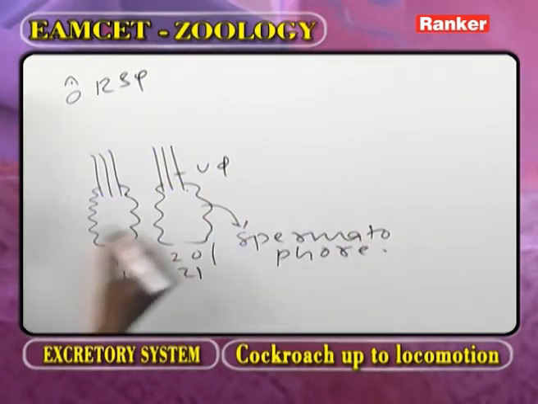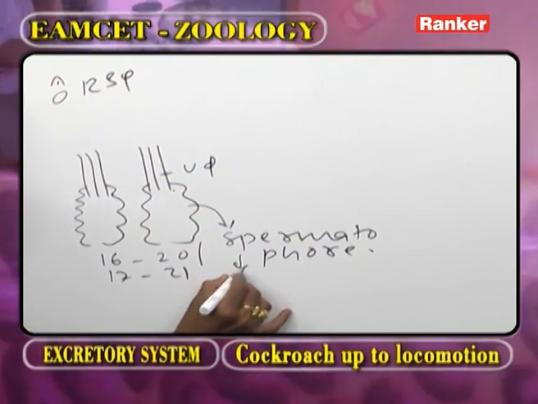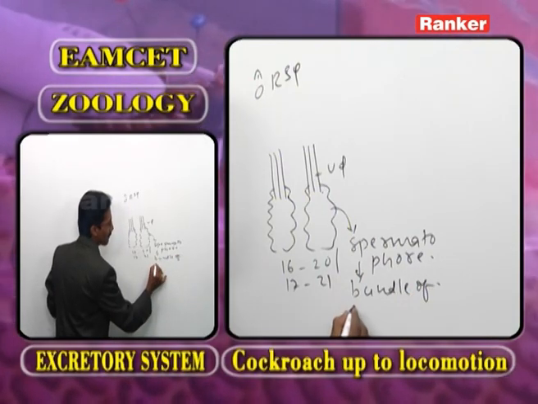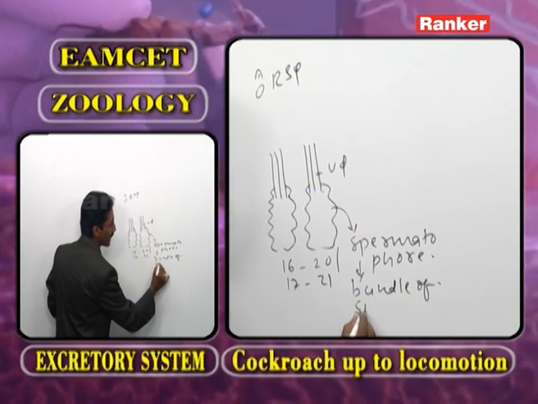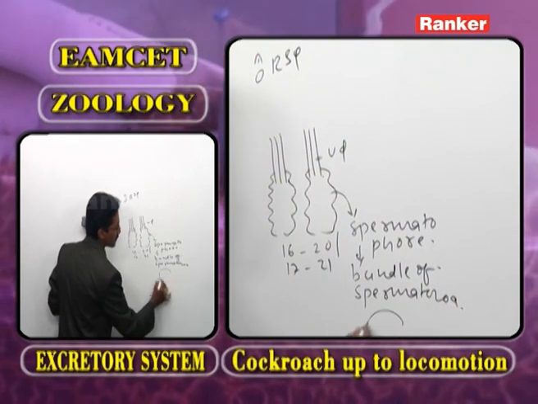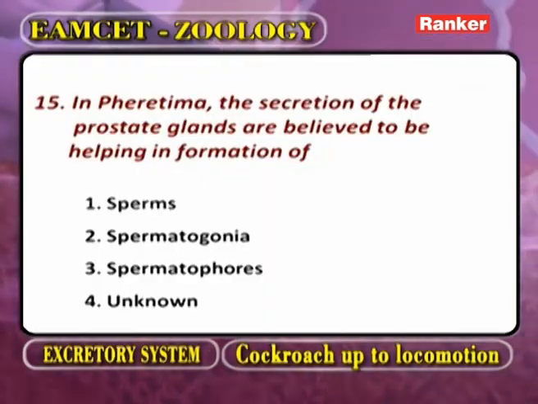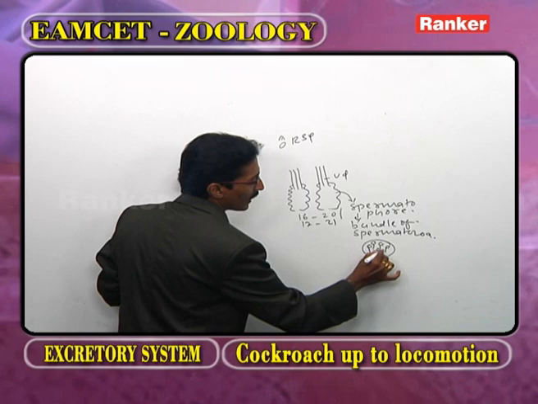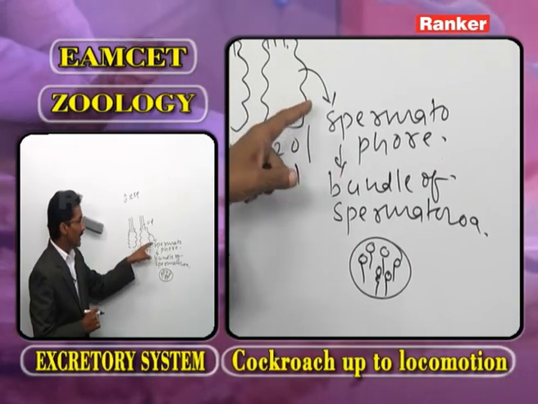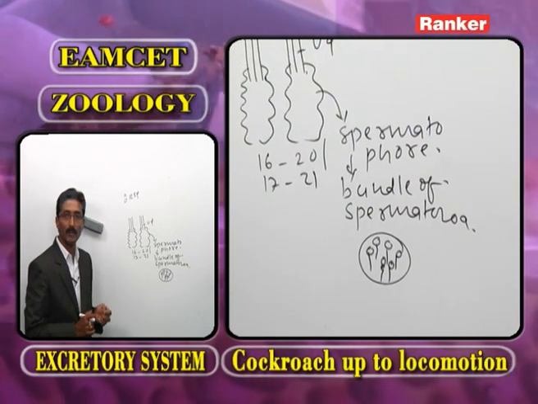Now, what is meant by spermatophore? The bundle of spermatozoa. Now, this is one bundle. In this bundle, the spermatozoa are present. The prostate gland secretions help in the formation of spermatophore.